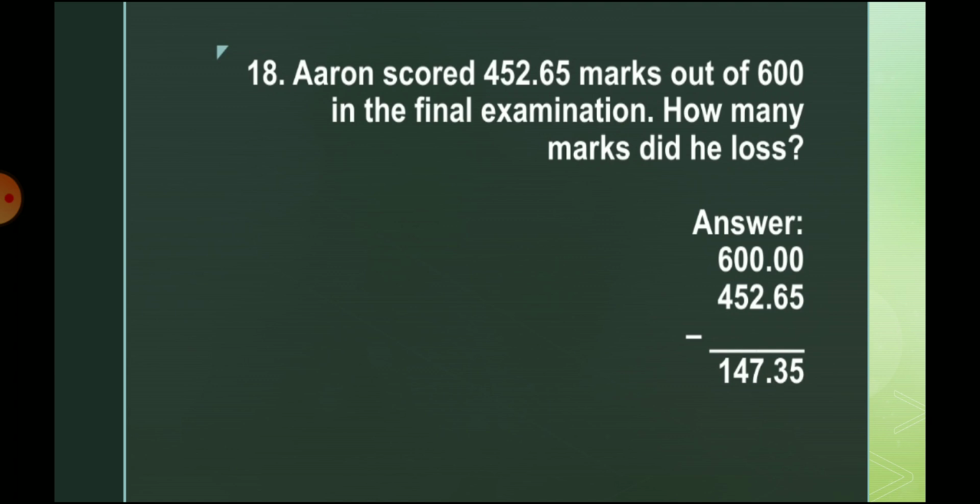We have to subtract. If we subtract these two numbers we get 147.35. In decimal addition and subtraction, you should write the numbers in a proper way. When the point comes, you have to put the point in a proper manner.